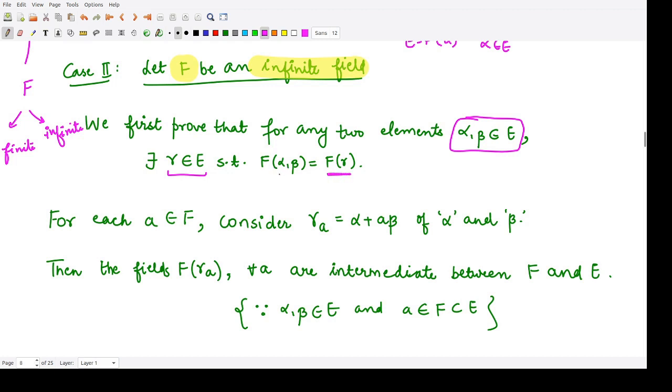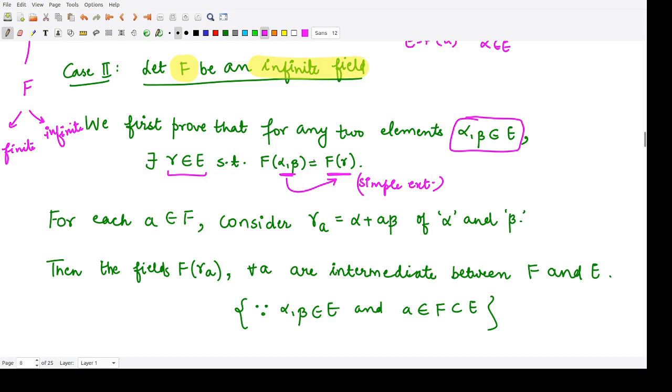So two elements reduce to a single element, which means it would become a simple extension. For this, we first prove this smaller result.